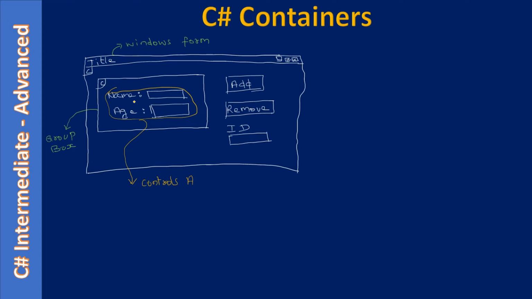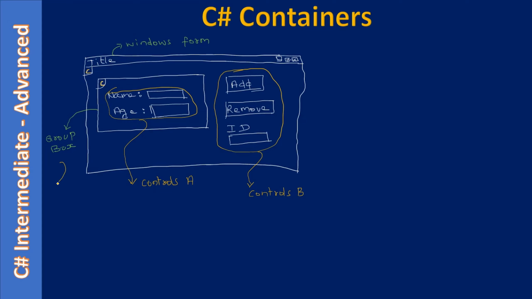Let's say name, age, and these two text boxes are controls A. This one is controls B. Now the relationship is that the Windows form is a container, a top level container. The top level container contains one more container called GroupBox. So this is a container and this one is also a container.